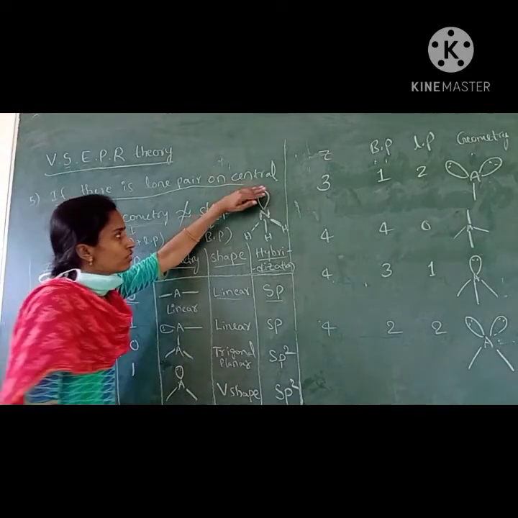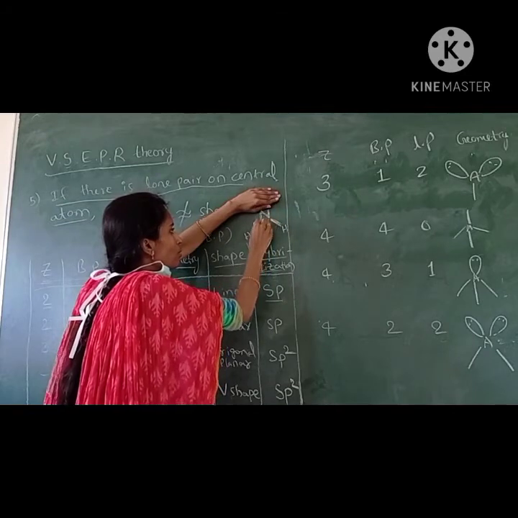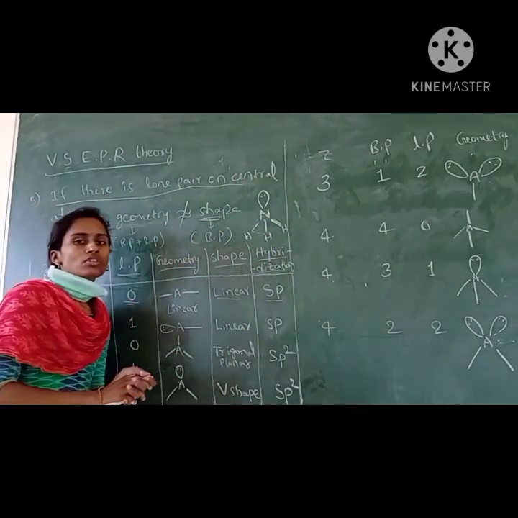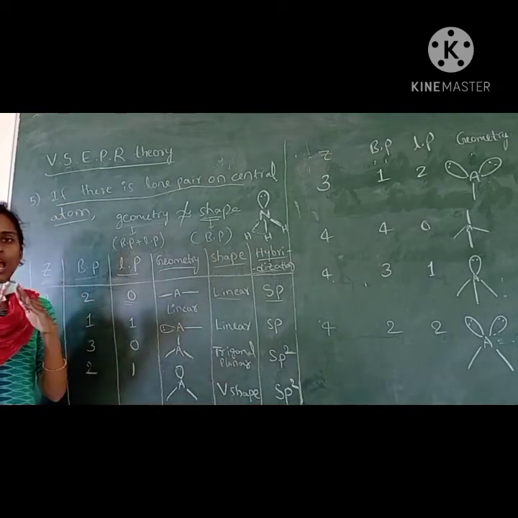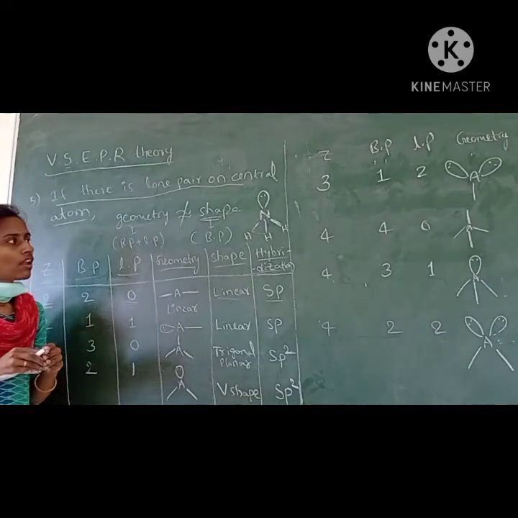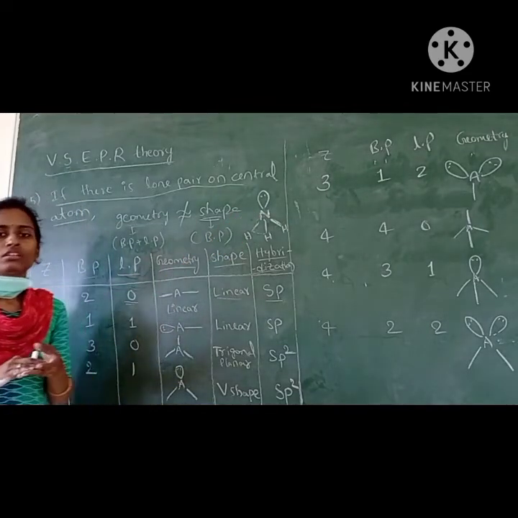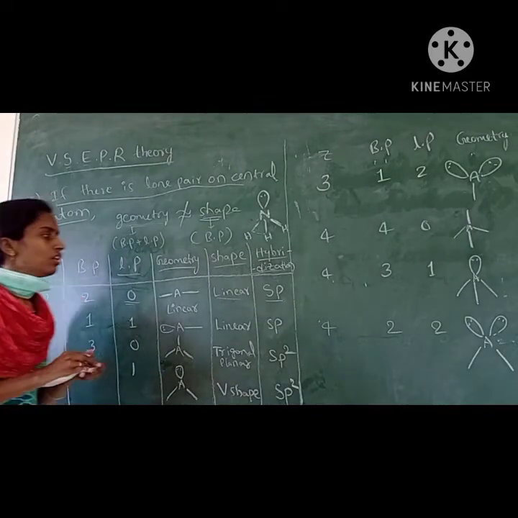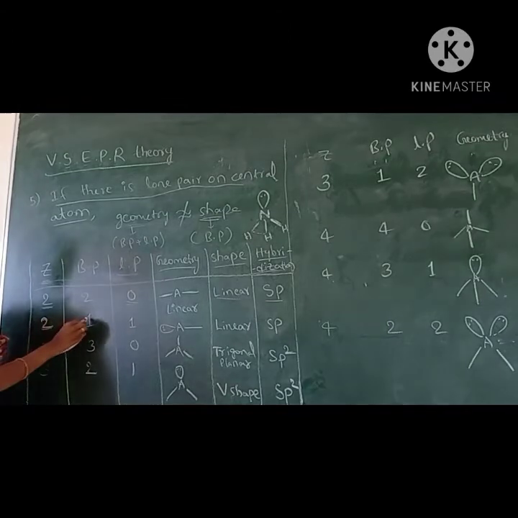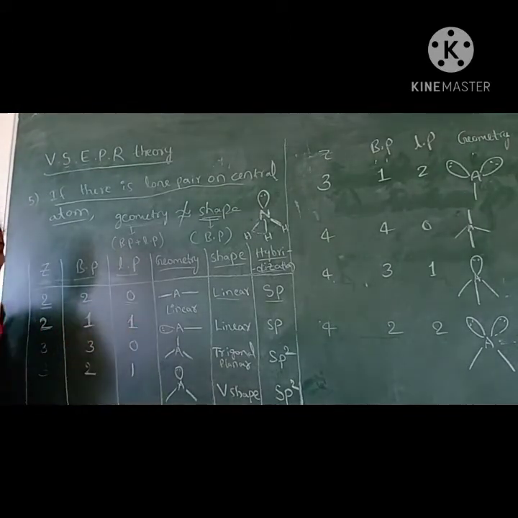So this shape looks like a pyramidal shape. The water molecule looks like a V shape or angular shape, with 2 hydrogens and the central oxygen. Like that, we consider only bond pairs in predicting shape. For Z value 2, if there is one bond pair and one lone pair, how are they arranged?